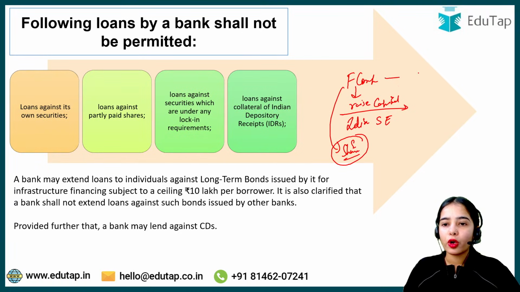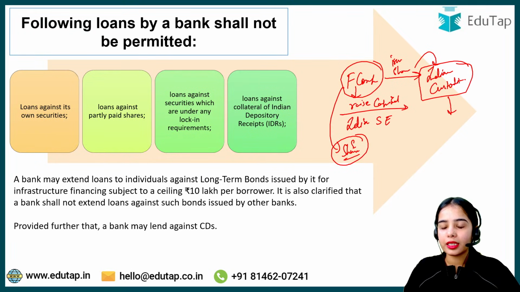Now the foreign company can connect through an Indian custodian. The foreign company issues the shares to this Indian custodian, and the Indian custodian releases the IDRs, that is, the Indian Depository Receipts, which are issued in rupees.